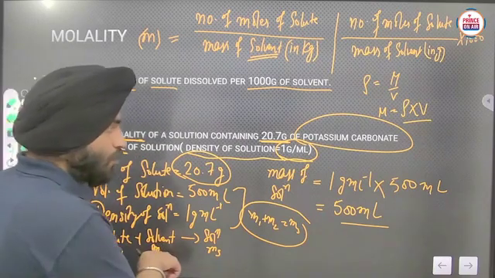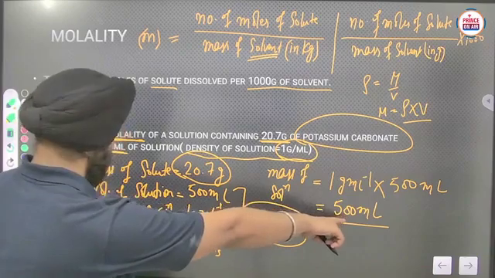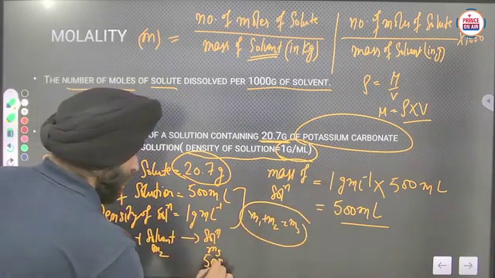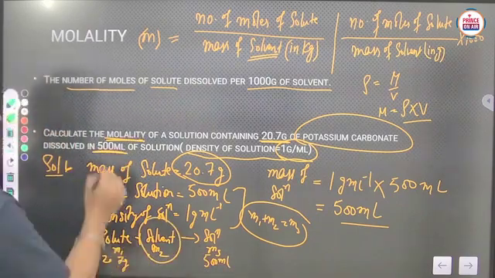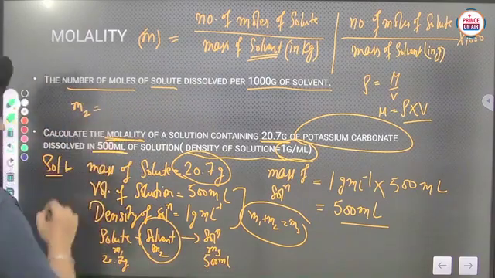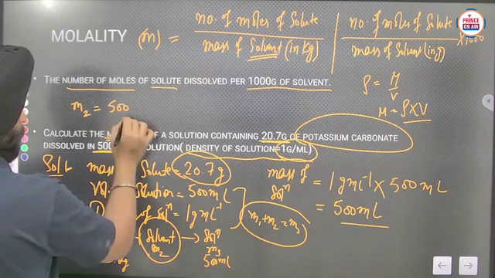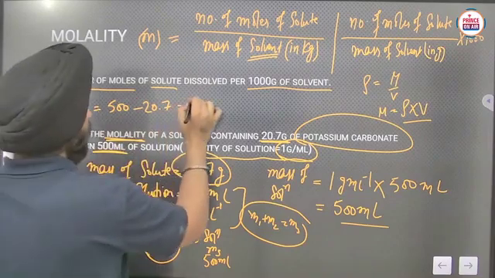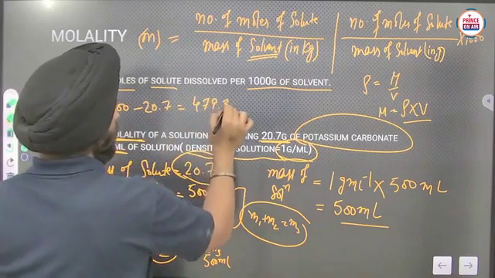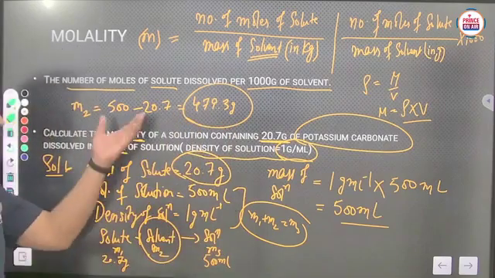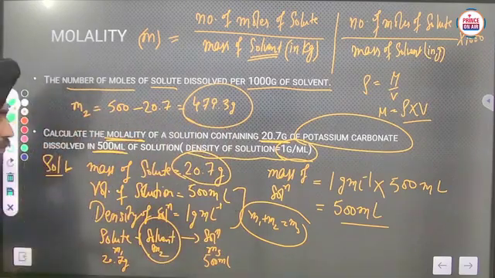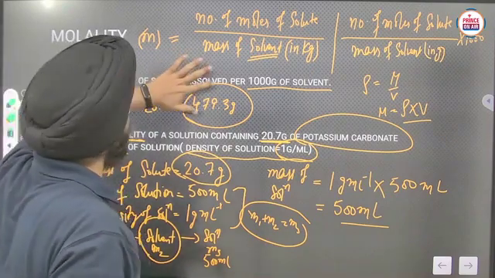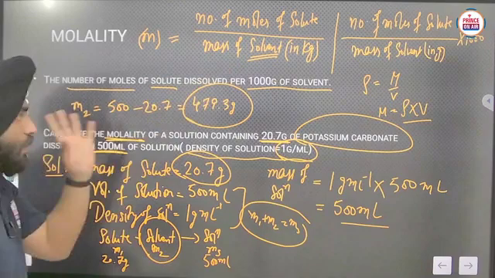Clear? And for solvent they have not given it to you. Only the solution we got, that is 500. So to calculate the mass of solvent, m2 will be 500 minus 20.7, it will be 479.3 gram. Like this, you just subtract this value. Clear? So the first term we needed to calculate the molality, mass of solvent, we got here.